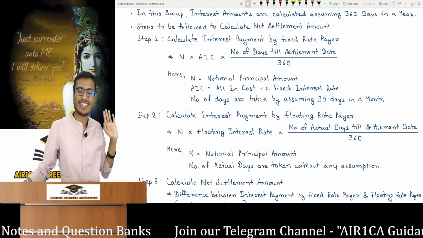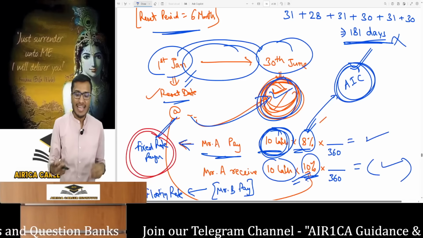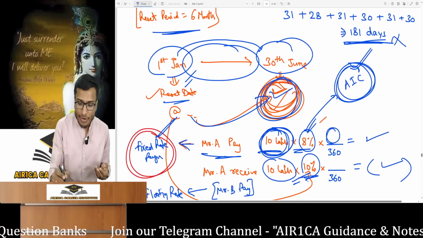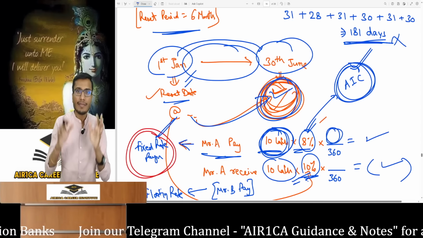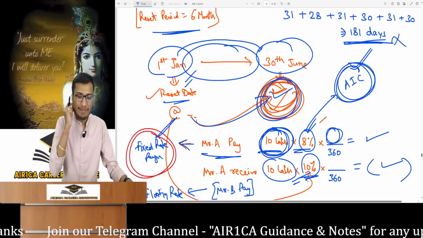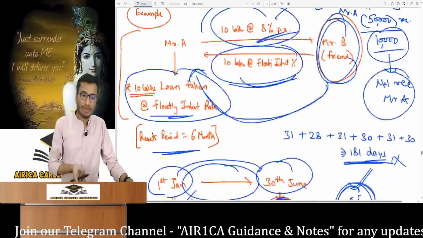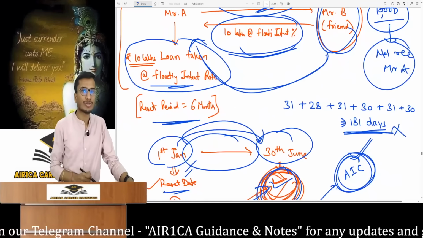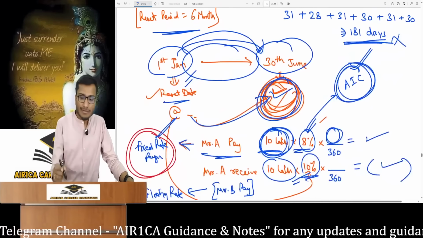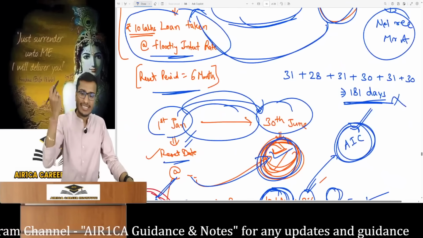All-in cost means the fixed cost, multiplied by the number of days for which the interest applies, and then you divide it by 360, the number of days. The interest rate is per annum. The days of interest we were talking about is 6 months from January 1st to June 30th. Now we don't have to do calculation in months here, so let's calculate the days.